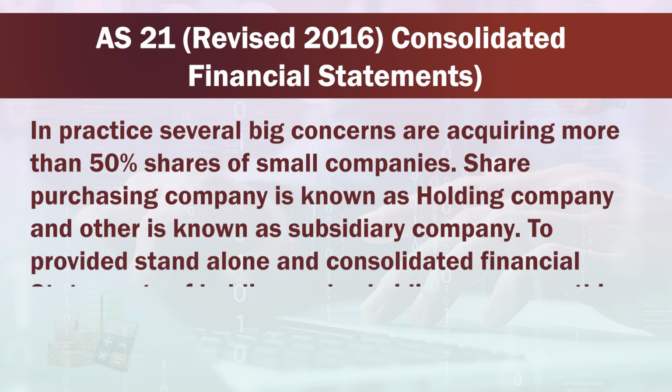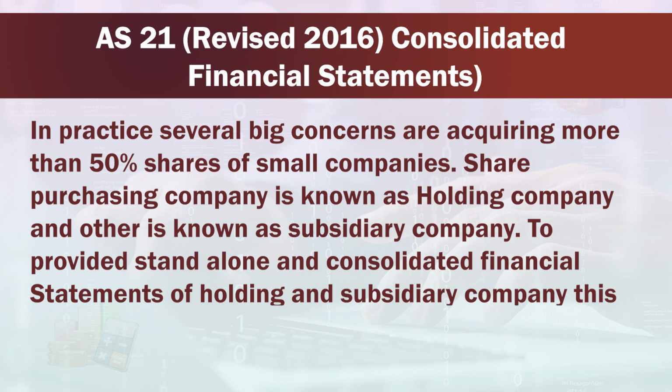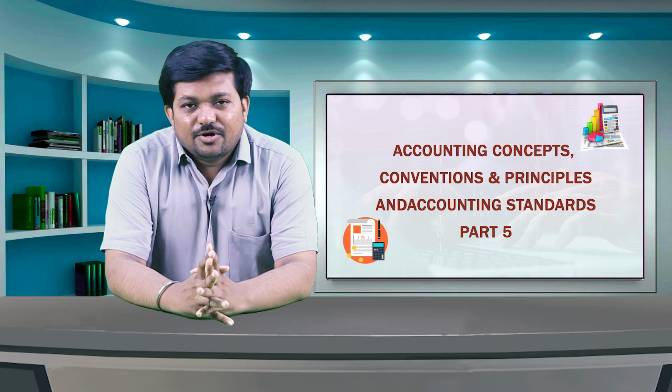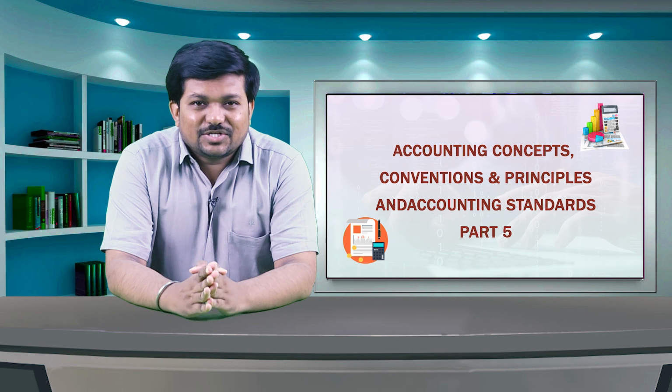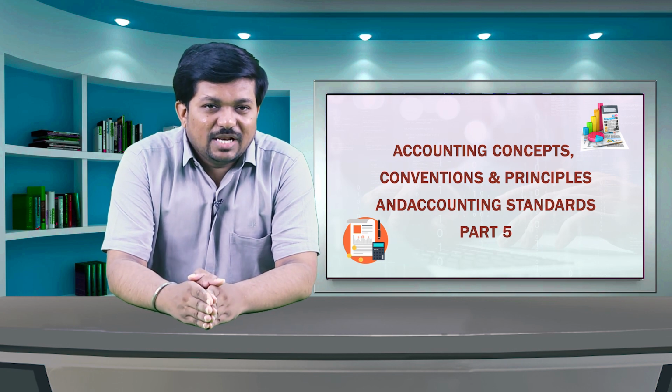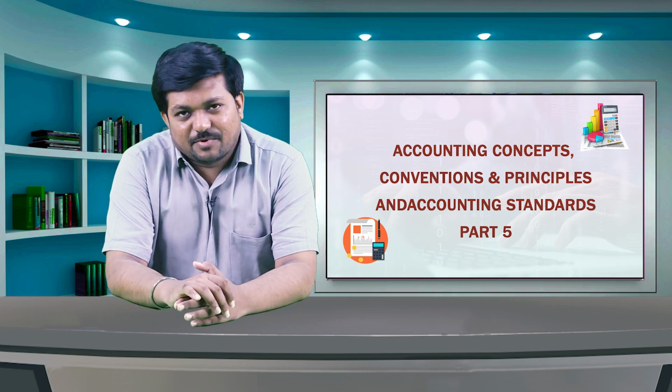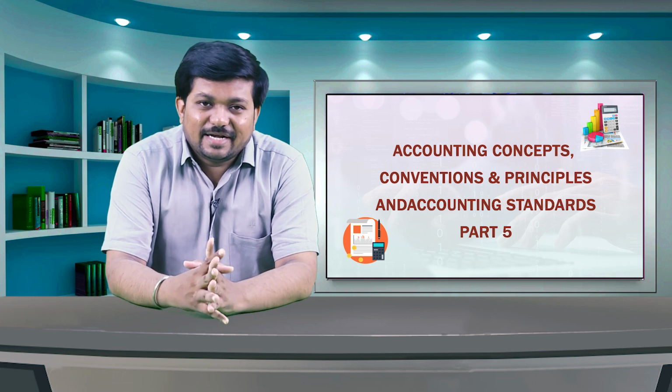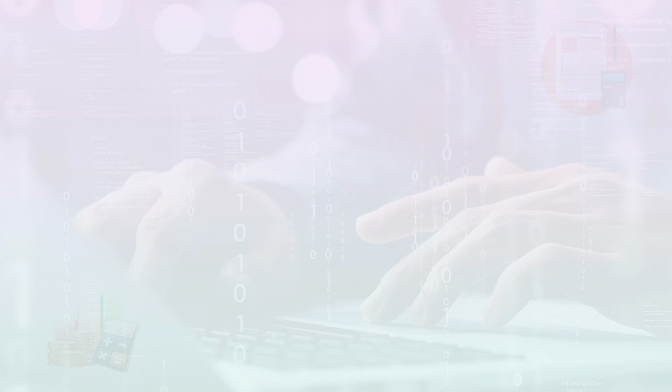To provide standalone and consolidated financial statements of holding and subsidiary company, this AS is used. Due to this AS, shareholders of the holding company can see individual and combined financial performance through consolidated financial statements.